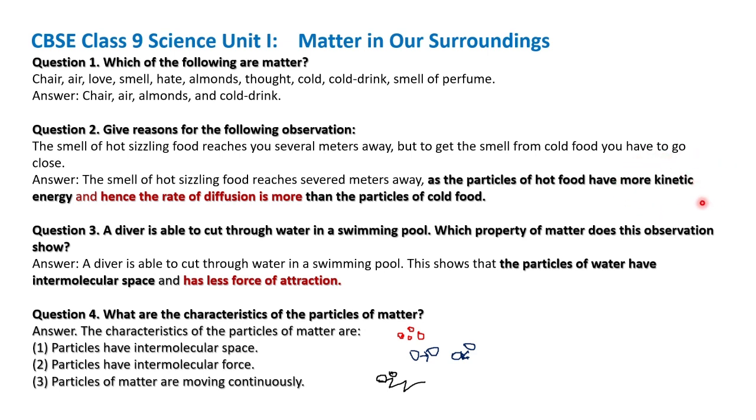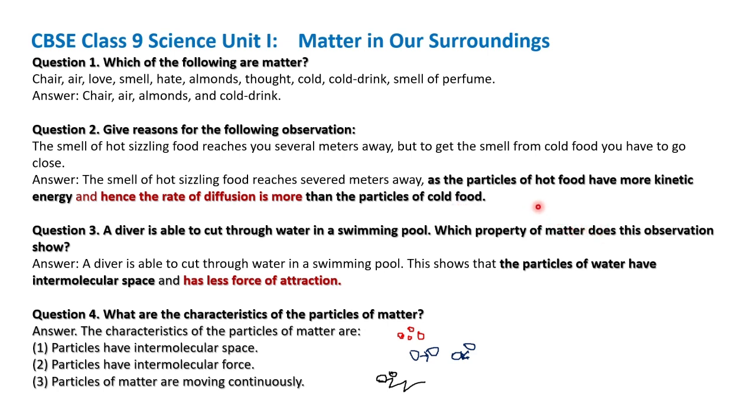Moving. Particles will be moving, that is known as kinetic energy. Moving from place to place, that has some energy, that is known as kinetic energy. For example, in boiling water we can see bubbles coming up, it shows that in the hot state, particles are moving from one place to another.